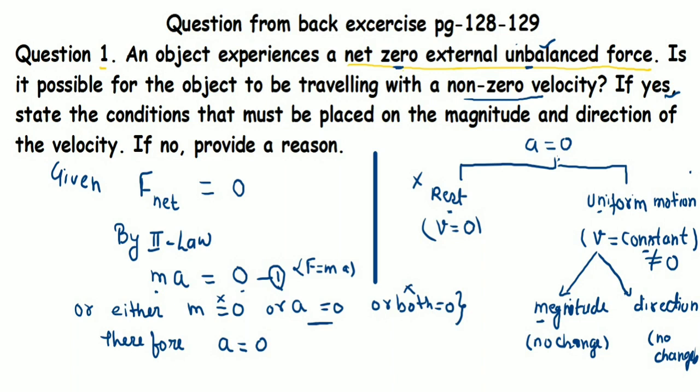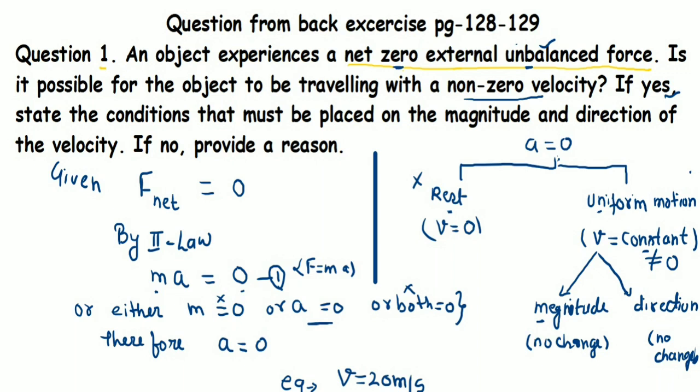There is no instance we have found that says no. Our answer is yes, it is possible for an object to have non-zero velocity when the object does not have an external unbalanced force.